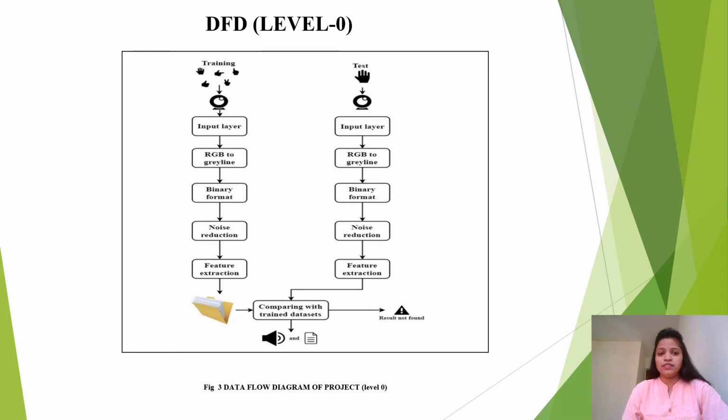The same happens in the testing phase: input layer, RGB to grayscale, binary format, noise reduction, feature extraction. Both training and testing phase images will be checked in this train data set. If the image is correct, then it will give the output in text or speech, and if the signs are not correct, then it will show the result as not found, and again it will go to the training phase.